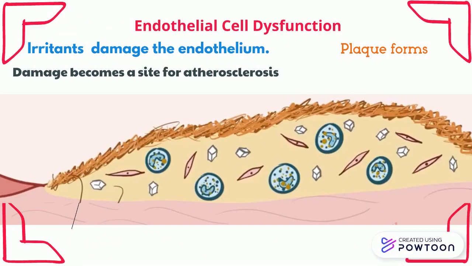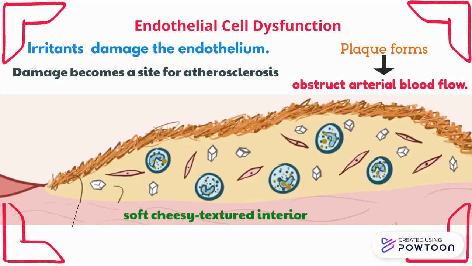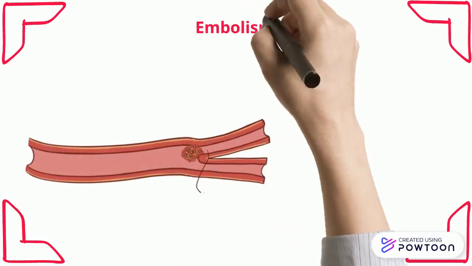This is when a buildup of fat, cholesterol, proteins, calcium, and immune cells forms and starts to obstruct arterial blood flow. This plaque has two parts to it, the soft, cheesy textured interior and the hard outer shell, which is called the fibrous cap. Another mechanism for ischemic stroke formation is an embolism.